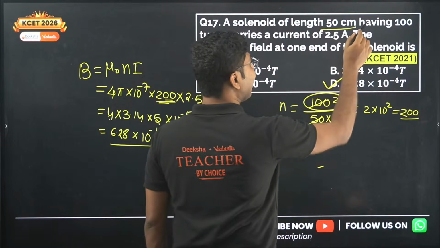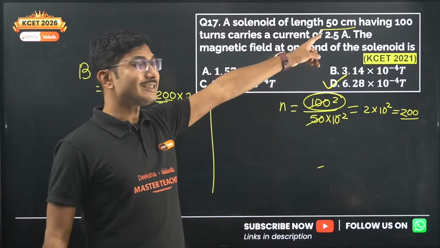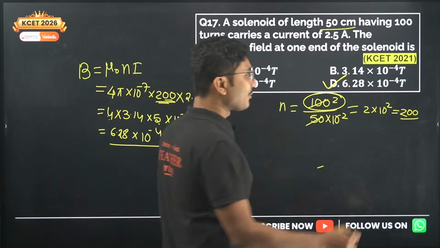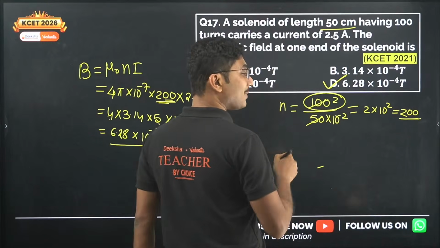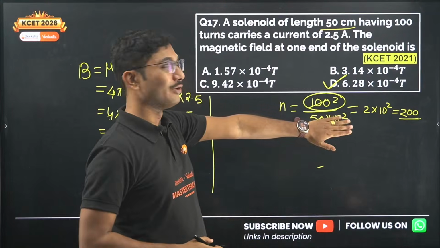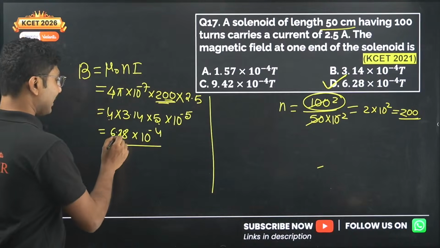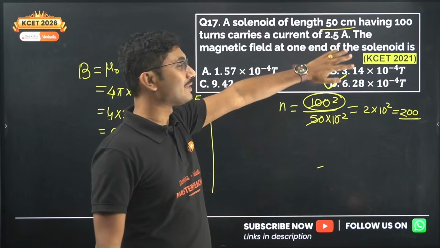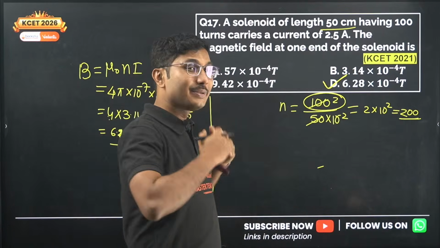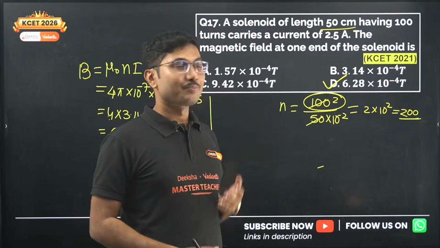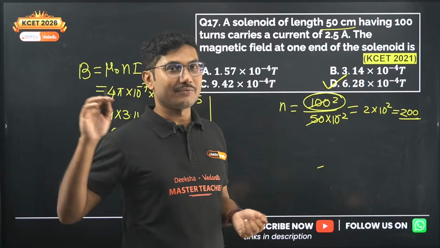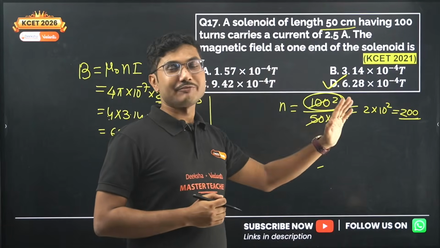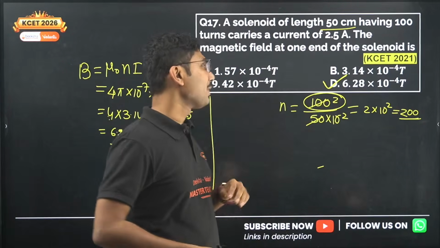So the trick is, the length is not 1 meter, the length is 50 centimeters. So you have to calculate the number of turns per unit length, that is, per meter. Okay, so that is the trick. So be careful, be careful. Okay, there will be some hidden traps. If you miss out on reading the question properly, you will miss out on the answer as well. So don't be in a rush. Rushing is okay for easy questions, you can just tick them off, but for some questions, take at least 5-10 seconds, understand the information, understand the hidden trap and avoid it.